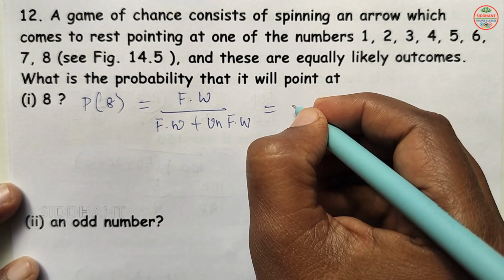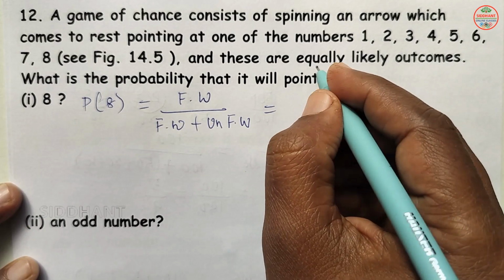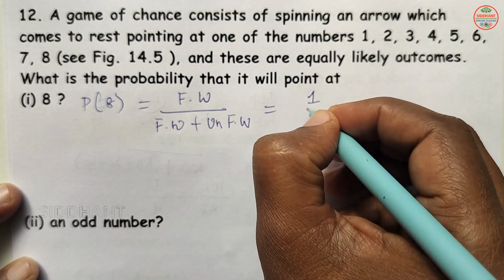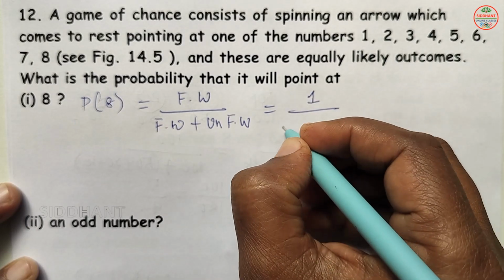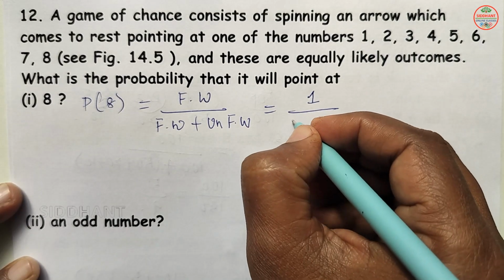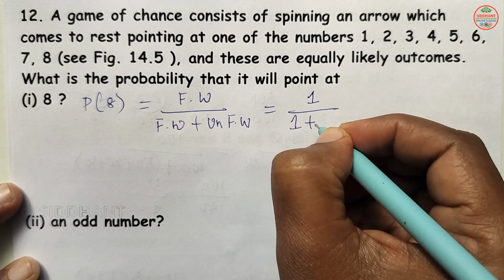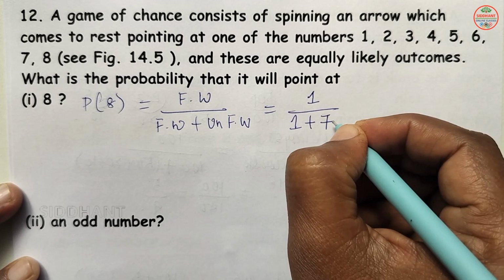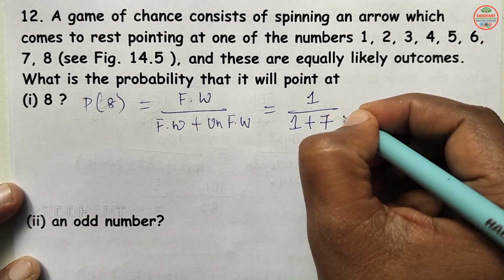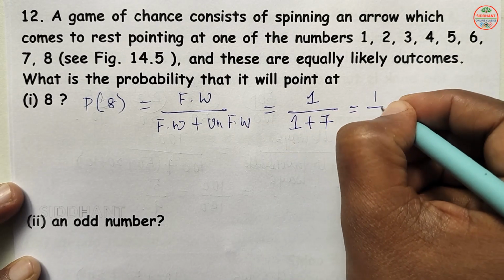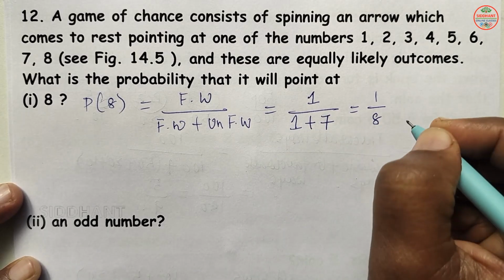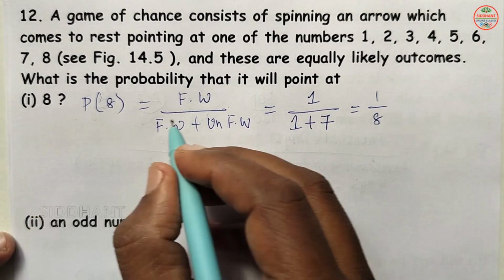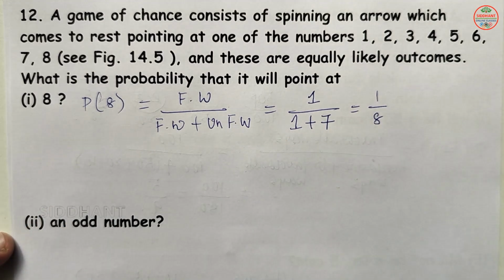So what are the chances to get 8 here? The number 8 is 1 only, so we are going to say 1 chance is there. Next, denominator: favorable ways, how many are there? 1 is there. Unfavorable ways, how many are there? That means not getting 8, 7 are there. So 1 by 1 plus 7, so that will be 1 by 8 here. So the probability that it will point at 8 is 1 by 8 here.